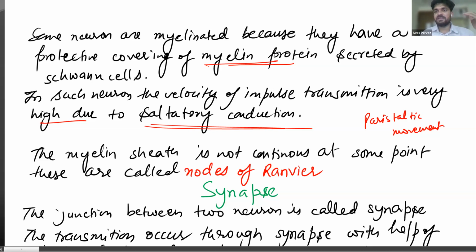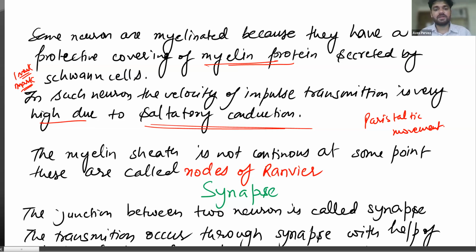Similarly, the way the impulse transfers in the axon is called saltatory movement, and this can be a one-mark objective MCQ. Got it? One-mark question.